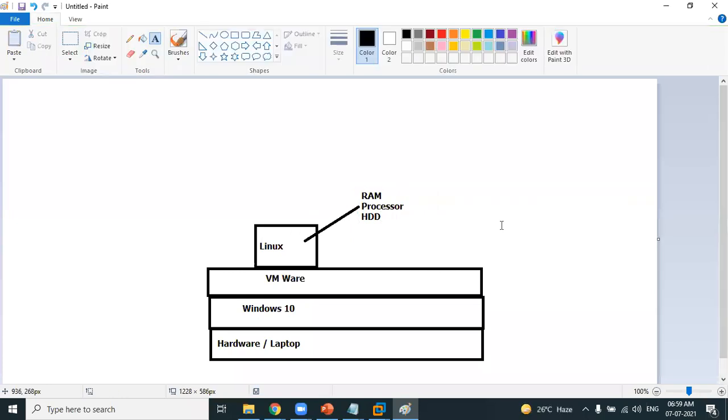Whenever you're running a virtual machine, it consumes some RAM, it consumes some processor, it has to have a computing capacity, and it also needs some space to save some files and data. So we have to allocate how many hardware components? Three hardware components: RAM, processor, and hard disk drive.